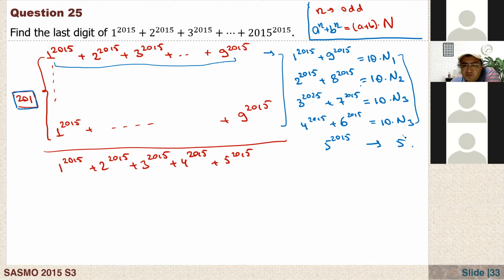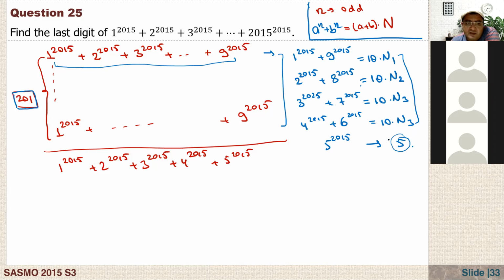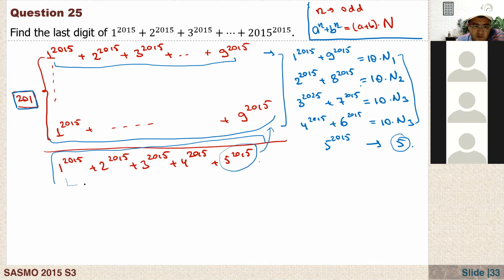And 201 times 5, again the last digit is 5. So the whole thing has last digit 5. Next, I can immediately delete this one, because the last digit is 5 and with this 5 it is 0. So I only need to evaluate this one: find the last digits of these numbers and add them up together, and we will see the last digit of this number.